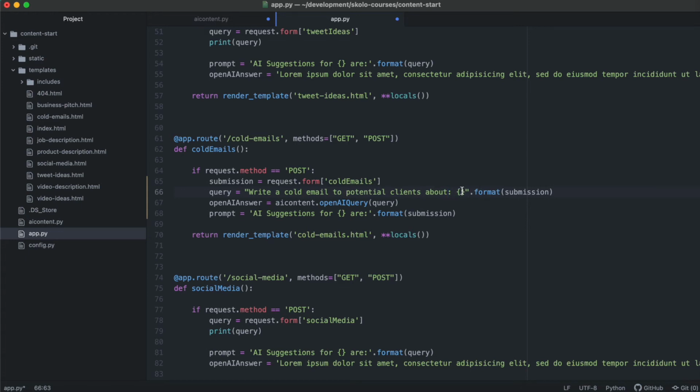So the user will enter whatever it is, but the query will always be about a cold email. And then that's AI suggestions, prompt, and yeah, that's it.